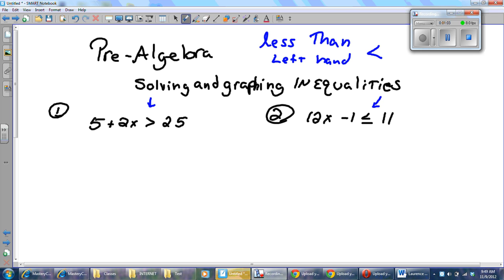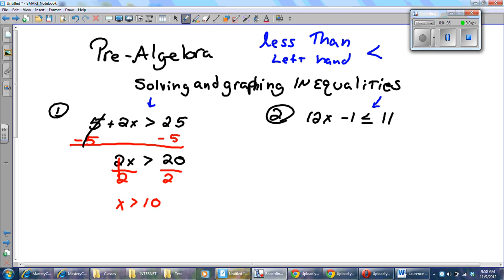All right, very good. So we are going to treat these, at least in the beginning, just like it's a two-step equation. We're going to solve them just like we normally would. So on number one, my first step is going to be to subtract 5 from both sides. Those will cancel, and I'm going to get 2x is greater than 20, and then I will divide by 2. Those will cancel. I'll get x is greater than 10, right?